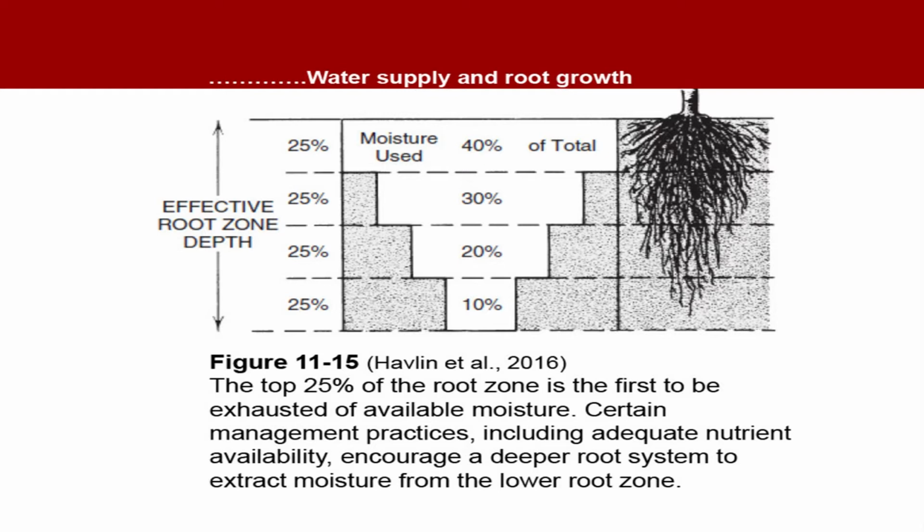You see, in just the top 25% of the rooting depth of the effective root zone, 40% of the moisture is used. In the next 25%, only 30% is used. Go deeper, the next 25%, only 20% of the total moisture is used from this layer, and in the last quarter, just 10% of the water is used. So, most of the water is used from the surface areas of the effective root zone.